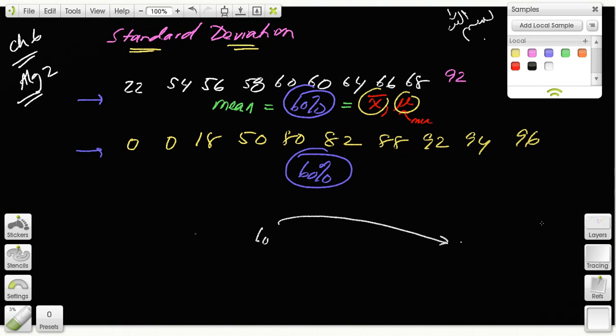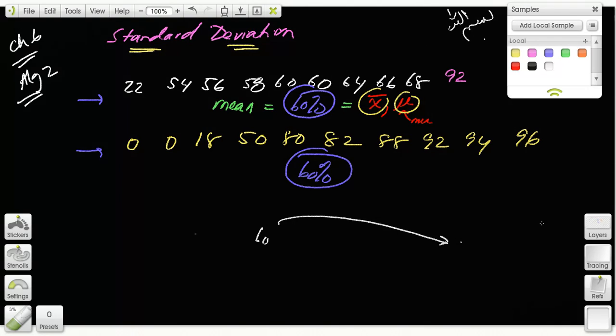So somebody could be far deviated from the mean towards the 100 side, or somebody could be far deviated from the mean to the 0 side. The standard deviation means the average of all the differences from the mean.